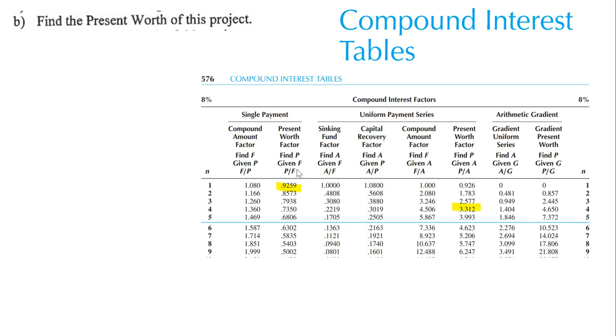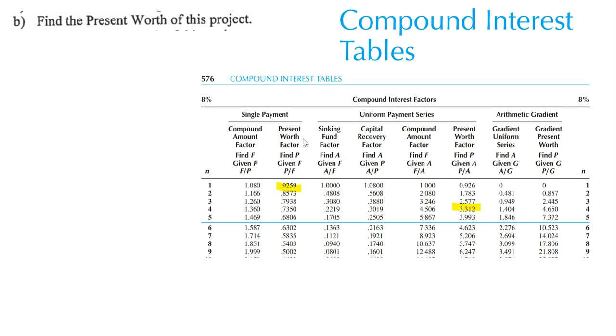So how we can use this table? I can show you later, but have a look here. For example, this question is talking about the interest rate of 8%. If you want to change the time from future to past, or from annual to present, or for example, present to future, annual to future, annual to present, future to annual, present to annual, annual to gradient, and present to gradient. These are the ones which we can use in the compound interest table.